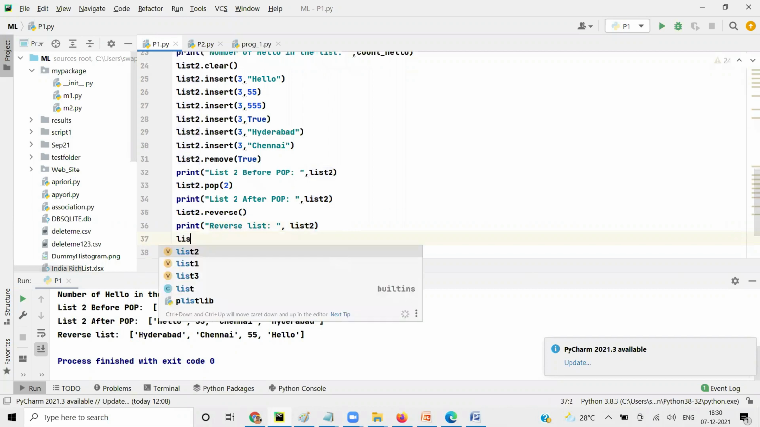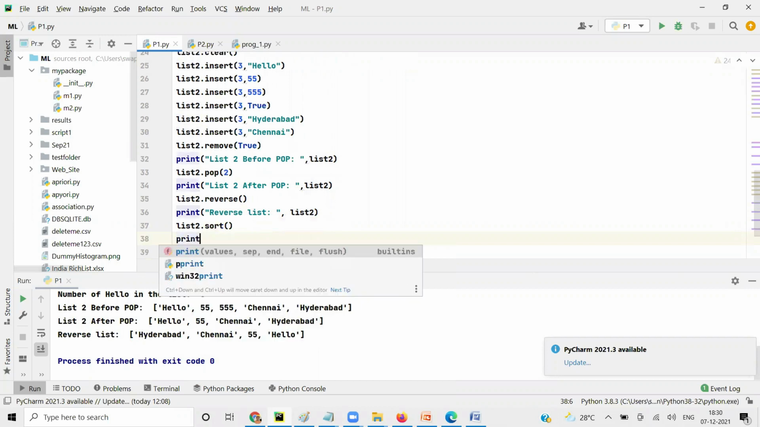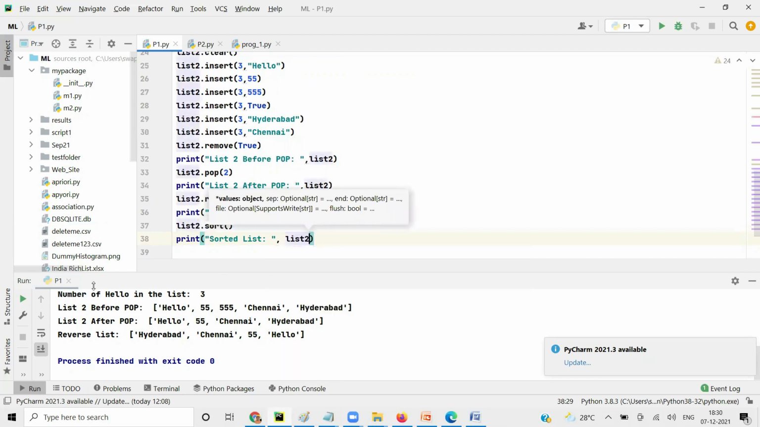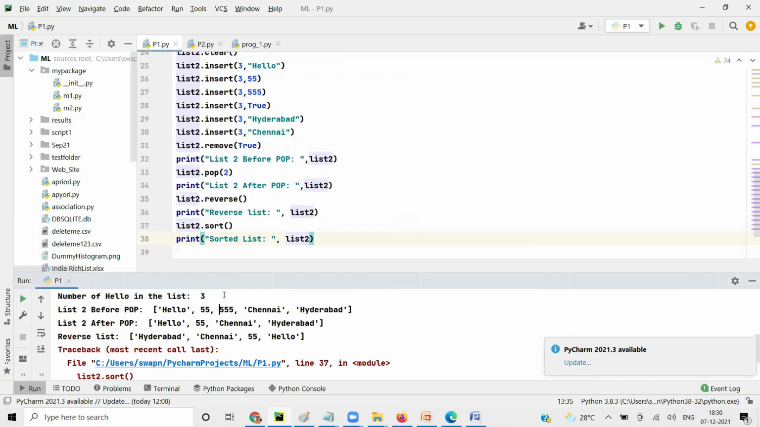So I'm going to say list 2 dot sort and print sorted list equal to list 2, right? Okay, so what did it say? Not supported between instances of int and str. Our list has both integer and string, right? So how can you sort? On what logic will you use?